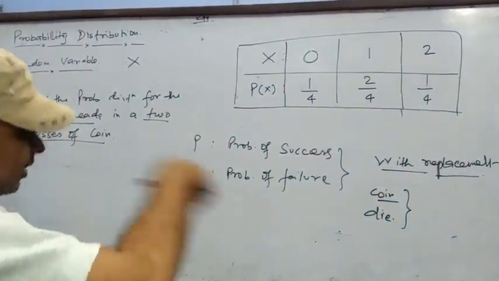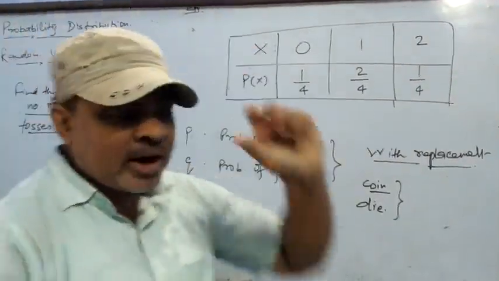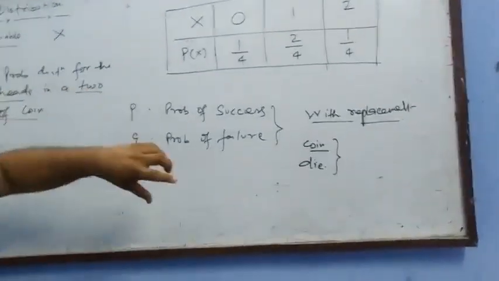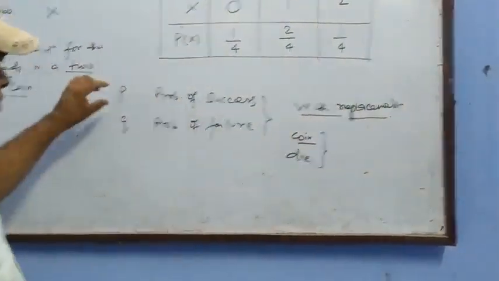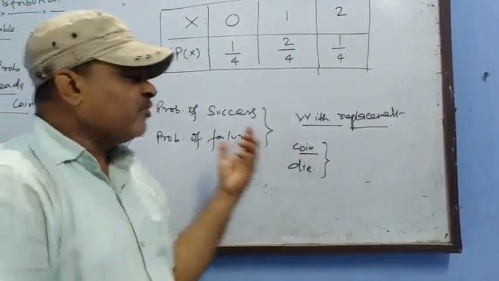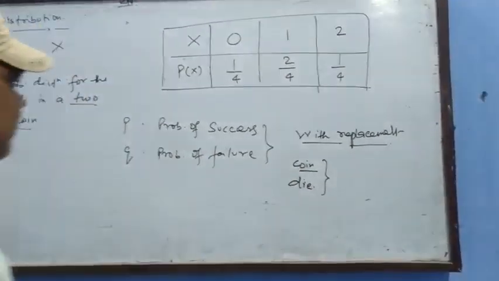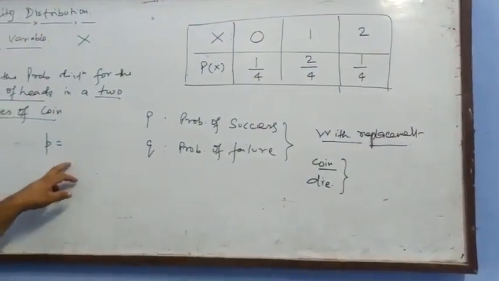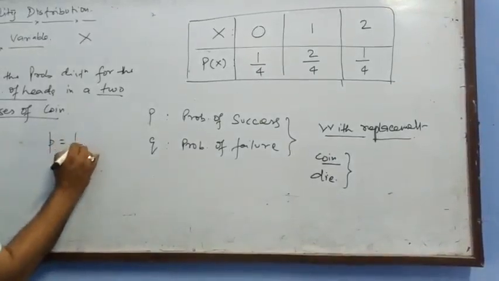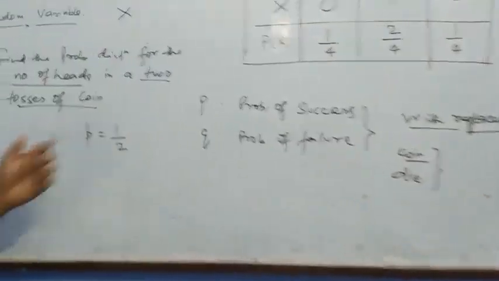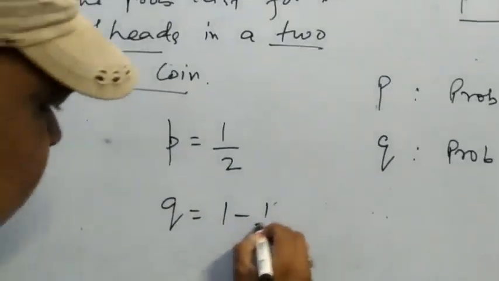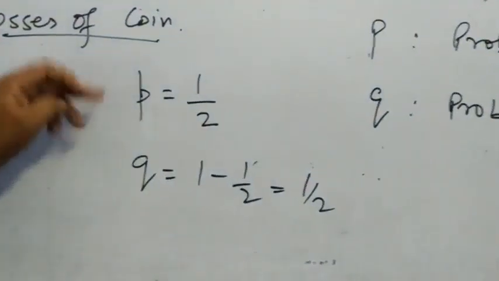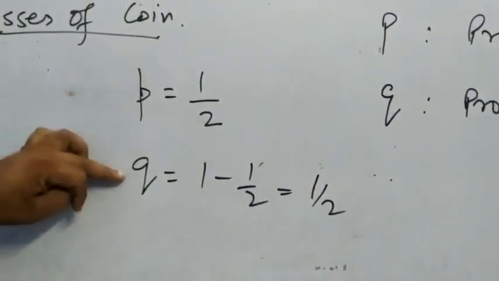But now back to this question. A coin is tossed 2 times. Find the probability of the number of heads. What is the probability of head the first time? Actually, the probabilities never change. The probability of head is 1/2, and the probability of not head is 1 minus 1/2, which is 1/2. So you see, P and Q are the respective probabilities. P is the probability of success, and Q is the probability of failure.